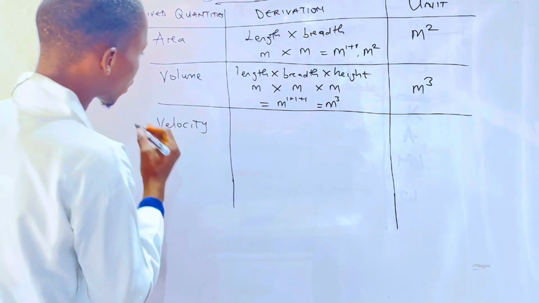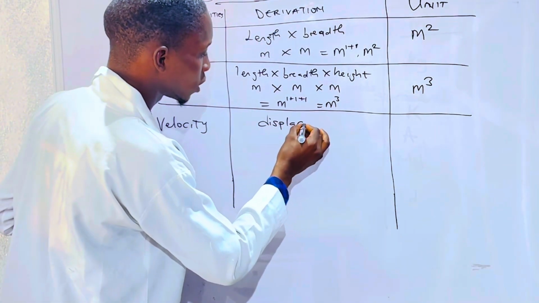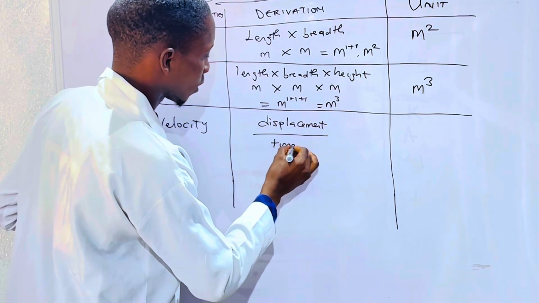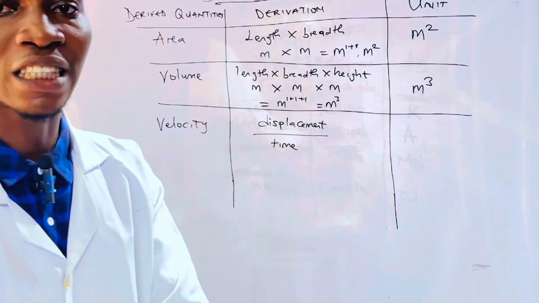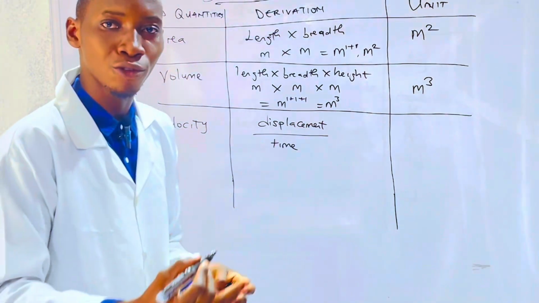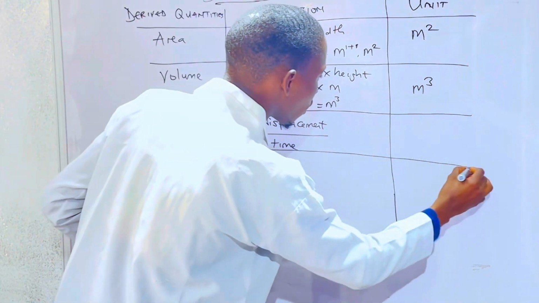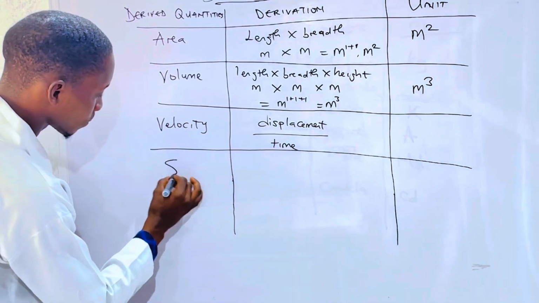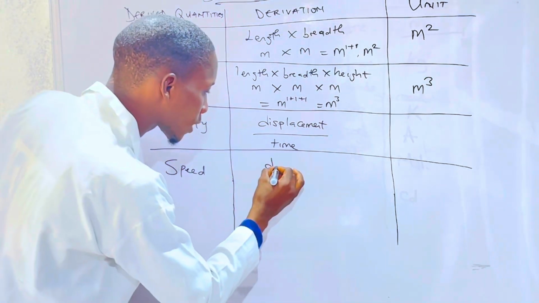So let's look at velocity now. Velocity is displacement over time. We should note that displacement is distance traveled in a specific direction. And I told you that velocity can also be regarded as speed. Speed is distance over time.